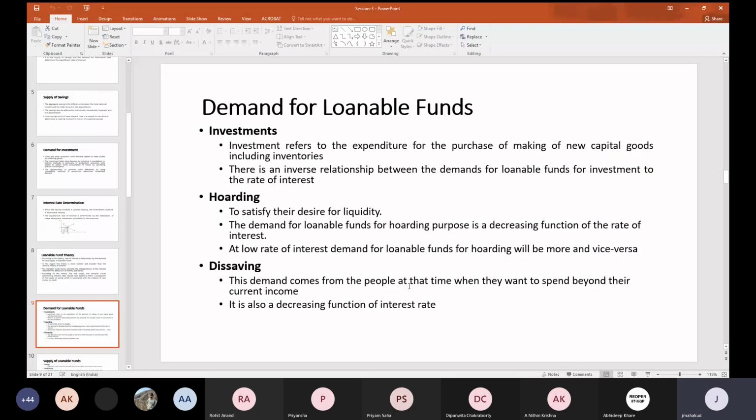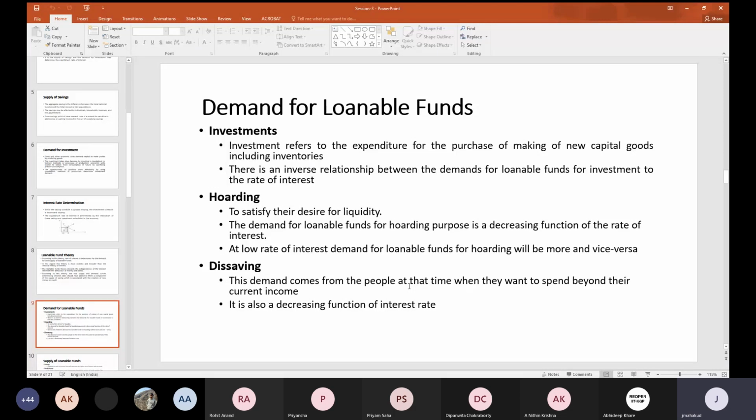If that particular thing is basically there, what does it mean? It means that even if your income is less, still you are consuming more. You want to spend more. There are many factors behind that, which all of you already know, as per the consumption theories. It is not necessary that people will always consume only on the basis of their income. They can also consume on the basis of other external factors.